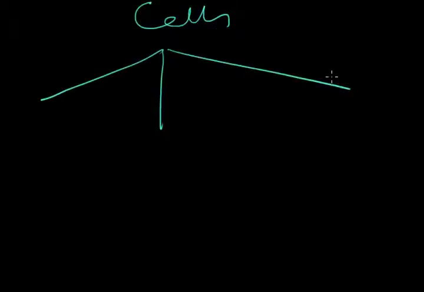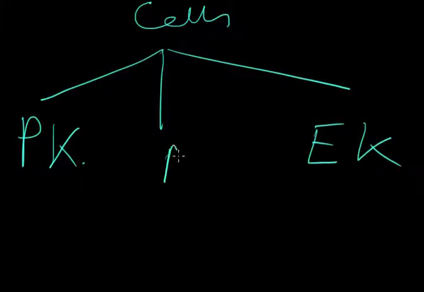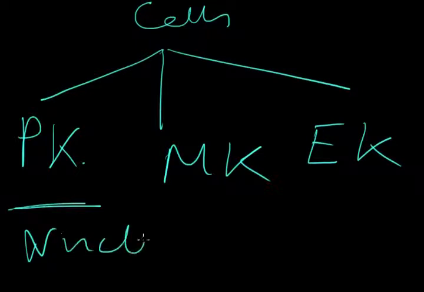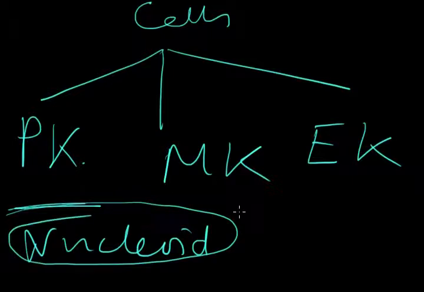Organized cells can best be classified under 3 types. If you say prokaryote, you say eukaryote, and the middlemost one goes for the mesokaryote. Then you can ask me, sir, what are prokaryotes? Prokaryotes possess nucleoids. So you ask me, what is nucleoid, sir? Nucleoid is nothing but a disorganized cellular structure which is lacking a true nucleus, better you can say, without having proper nuclear membrane and nucleolus.